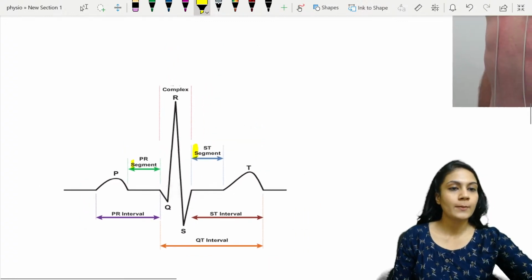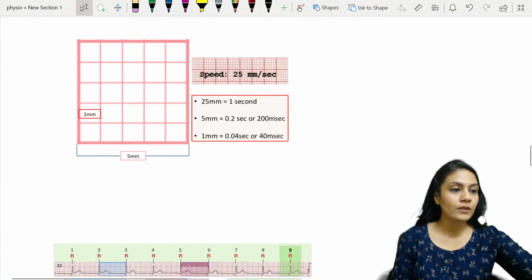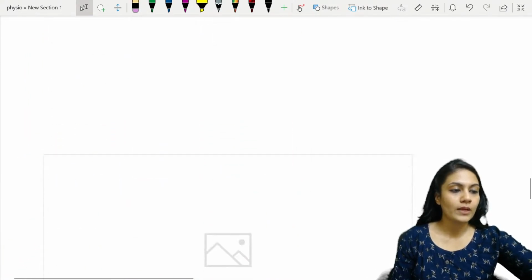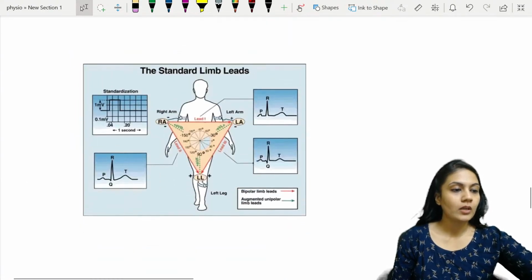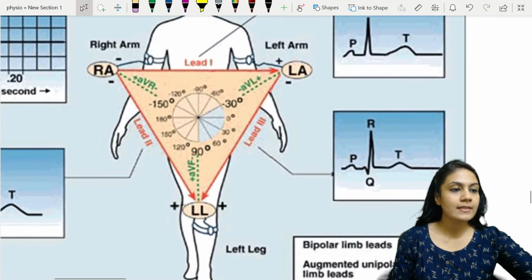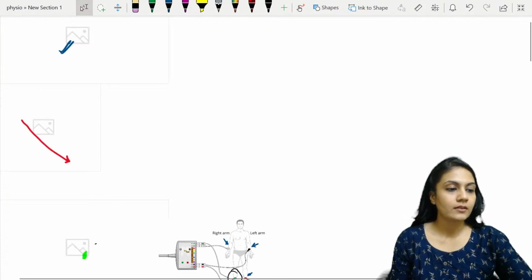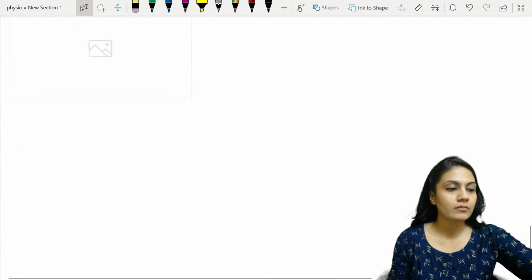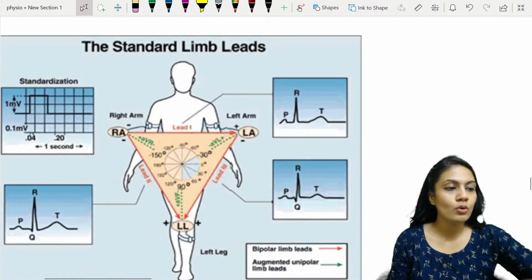Let's move on to the axis, children. If you want the screenshot, you can pause the video and take the screenshot over here. Okay, let's go. Now if I draw the axis somewhat like this, it is going to look like this.